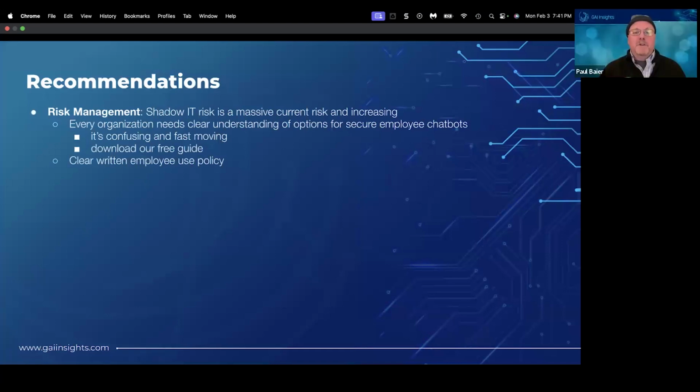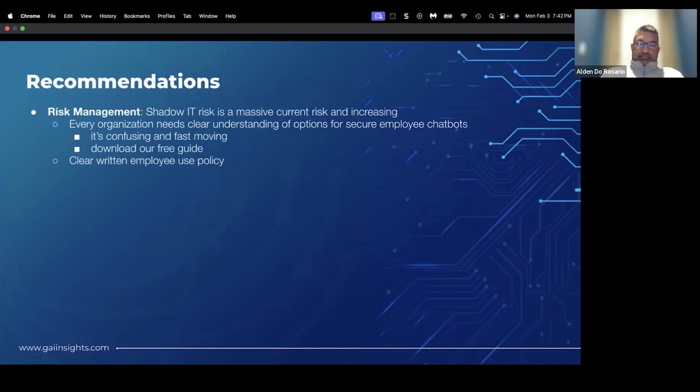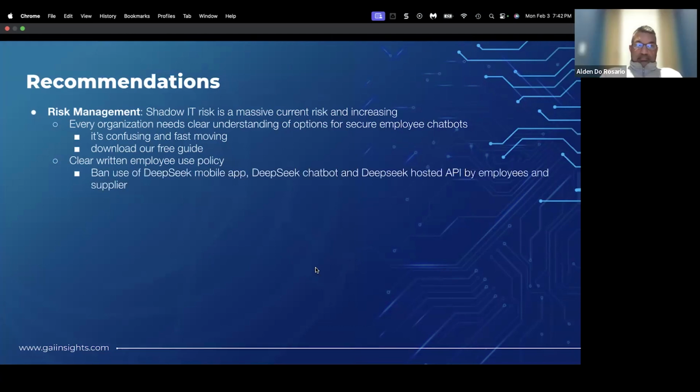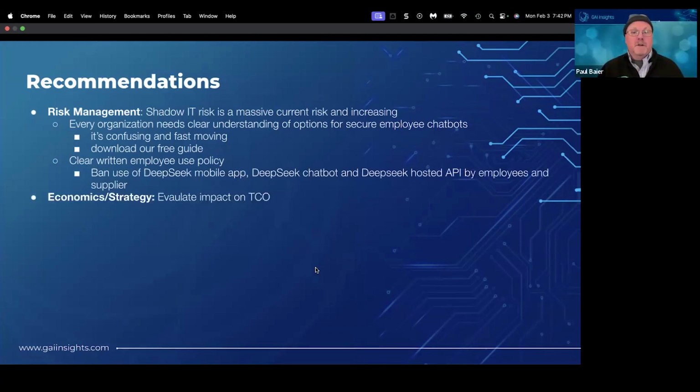Clear written employee use policy. We've been advocating this for a couple of years now. Most employees, we know, want to do the right thing here. They just don't know if they're allowed to use Perplexity or not at work. We've also had three or four companies who know that they can't afford to offer secure employee chatbots to everyone, and are actually encouraging employees to use the public chatbots for things that don't have confidential information. Refine a press release or create a job description for an enterprise sales rep. That doesn't necessarily need to go through a secure employee chatbot. But boy, ban the use of DeepSeek is our recommendation here.